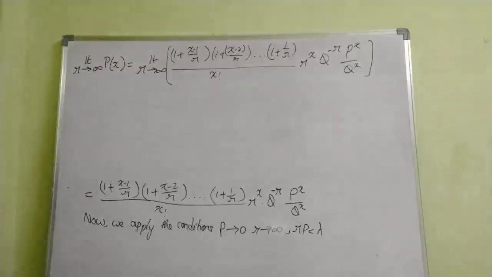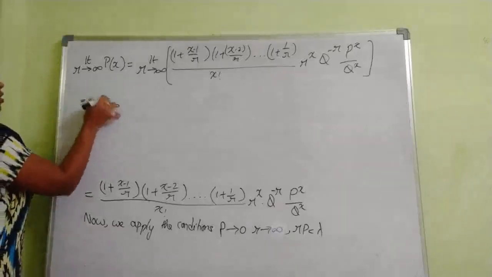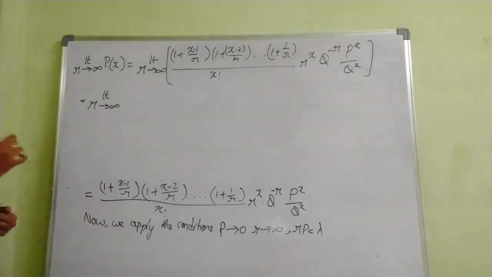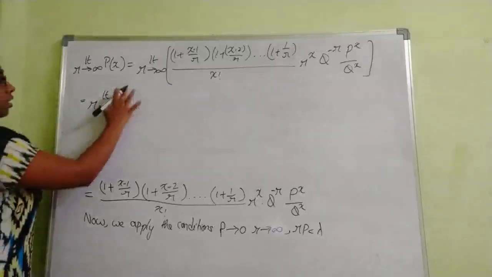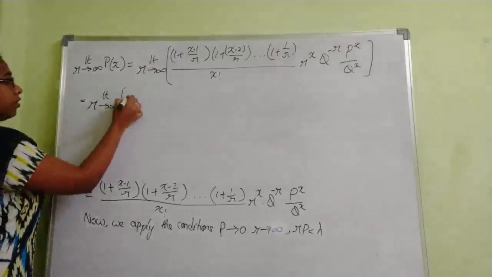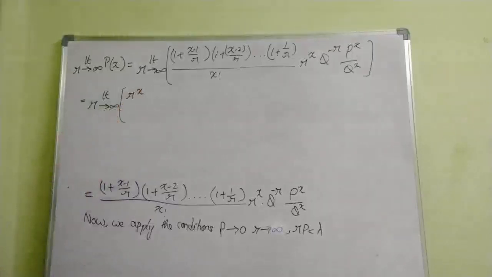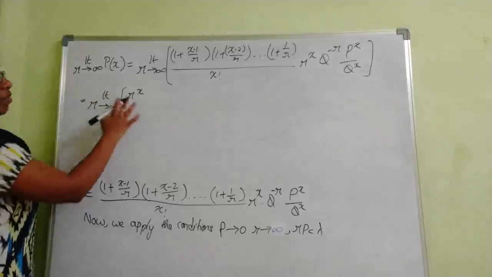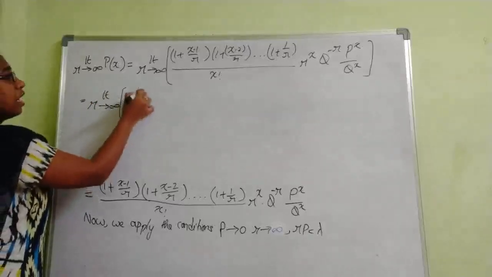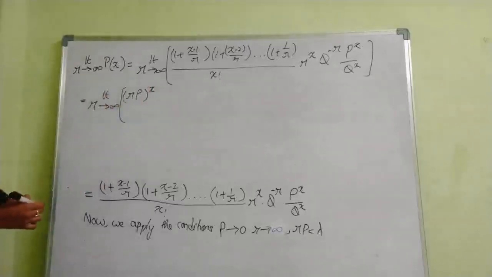So before that, I am writing some terms outside just for avoiding the confusion. Limit r tends to infinity, r power x, I am writing first r power x, into p power x. So r power x into p power x means overall you can write rp power x.